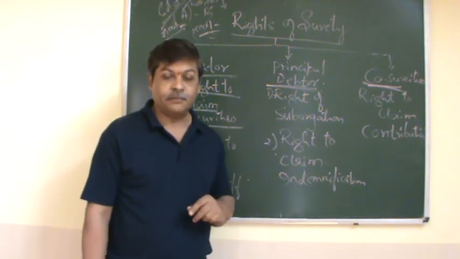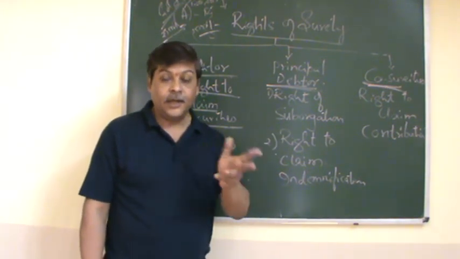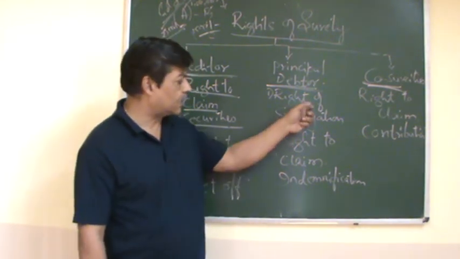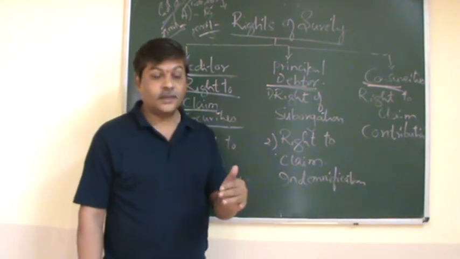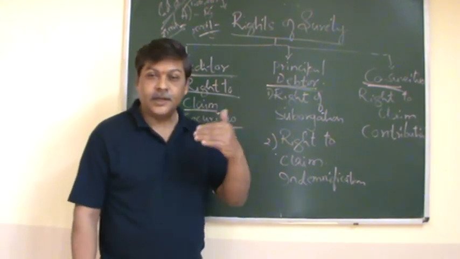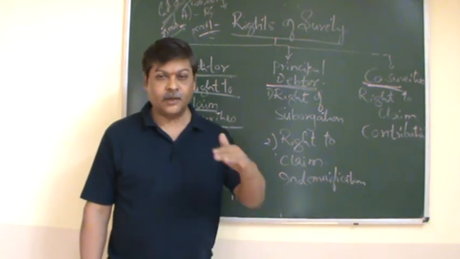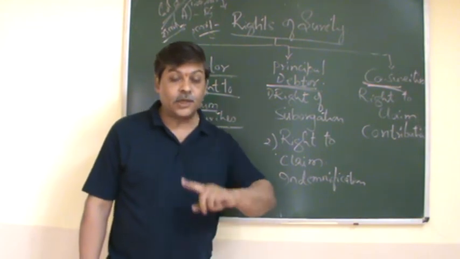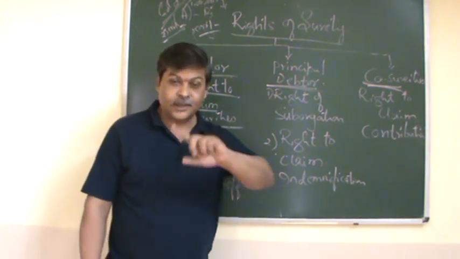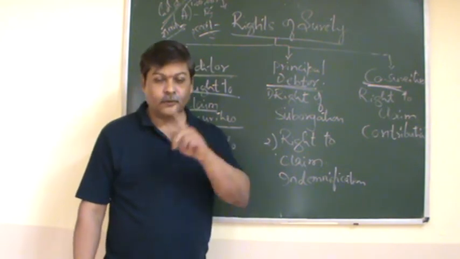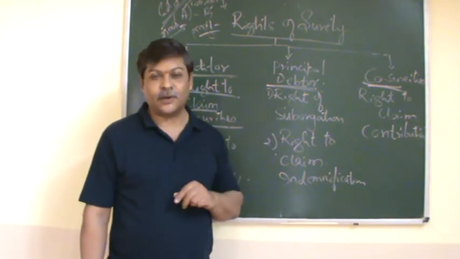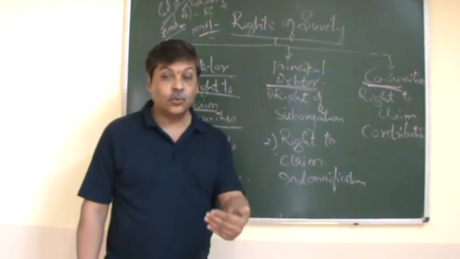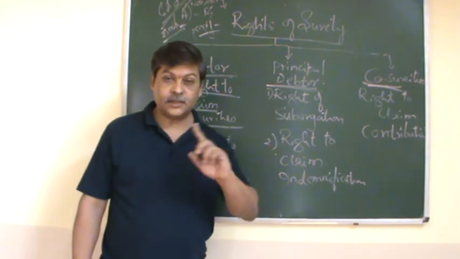Right of subrogation means a change in the status. Subrogation is the change in the status. So what is that? After the surety discharges the liability, he will be stepping into the shoes of the creditor. That is a change of the status. So from surety he becomes the creditor to the principal debtor now. He steps into the shoes of the creditor. He gets his status subrogated.